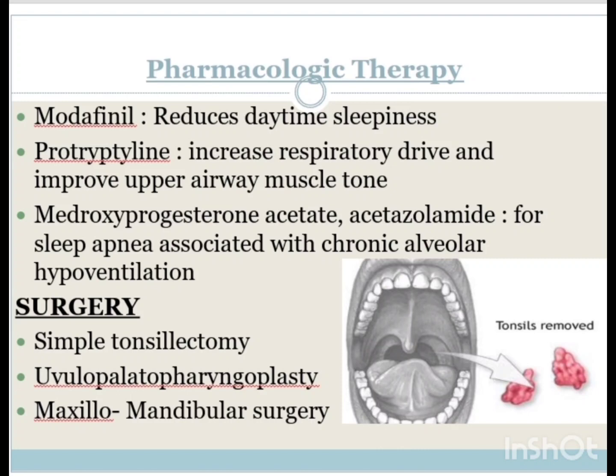Maxillomandibular surgery, in which the maxilla or the mandible is surgically advanced to increase the pharyngeal lumen. So this is all about obstructive sleep apnea.